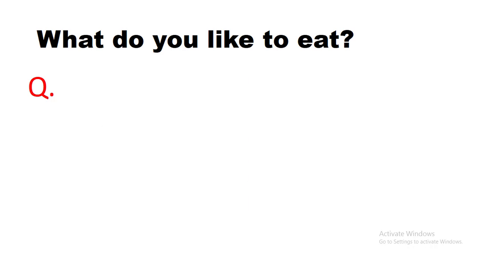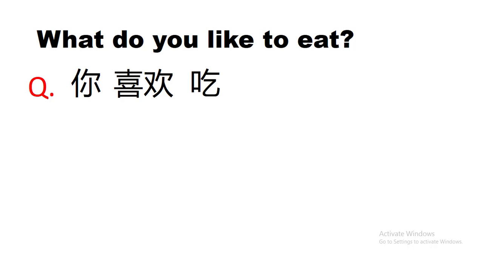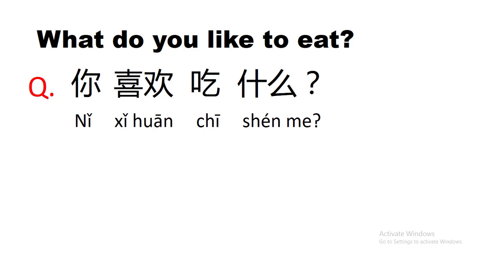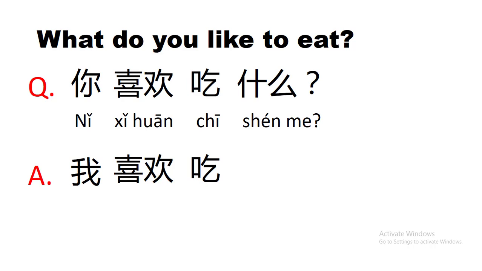What do you like to eat? So you might have learnt already the word for to like something. So 你, you, 喜欢 to like, 吃 to eat, 什么 what. 你喜欢吃什么? What do you like to eat? How will we answer this question? We change the subject to I, 我, like, 喜欢, 吃 to eat, and then we fill in the blank.